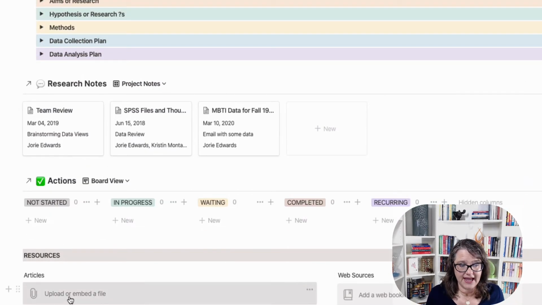So this would be something that I could put down in here as an upload, and I haven't moved all those documents because this is a project that was started quite a while back in terms of data collection.